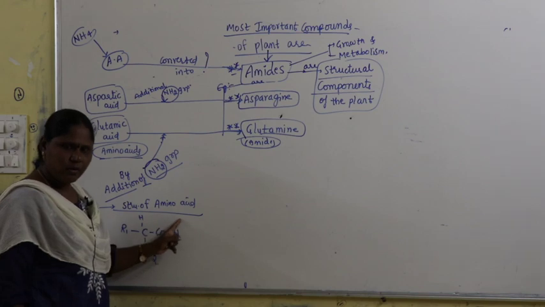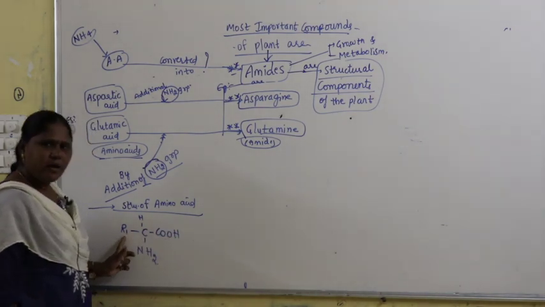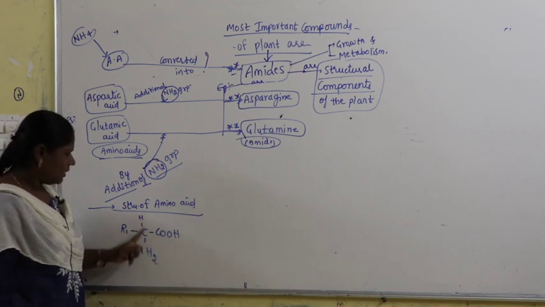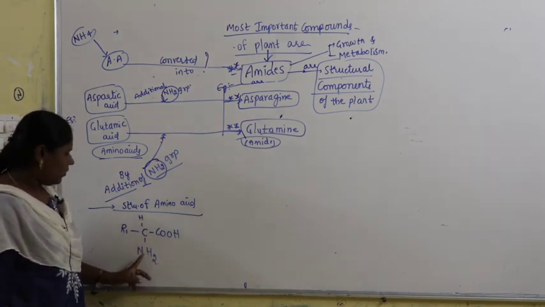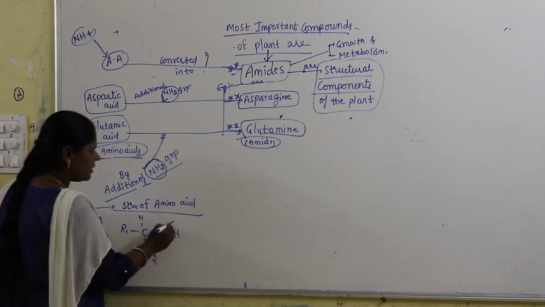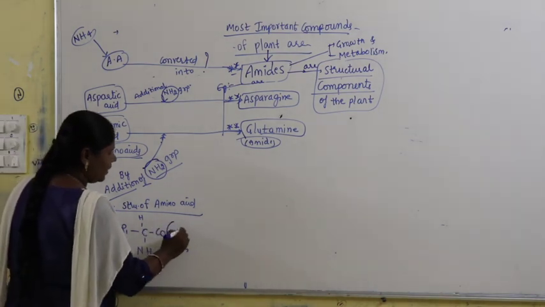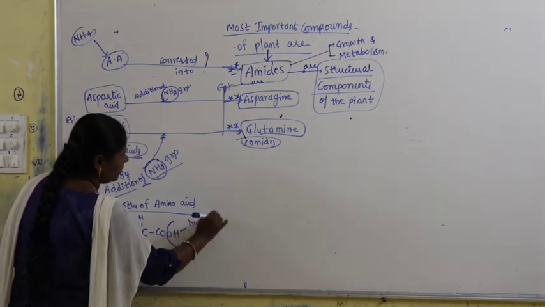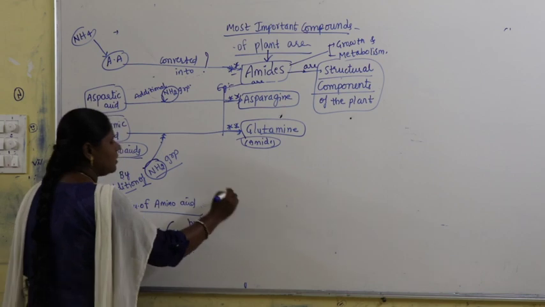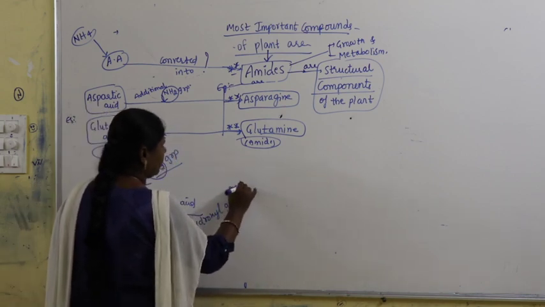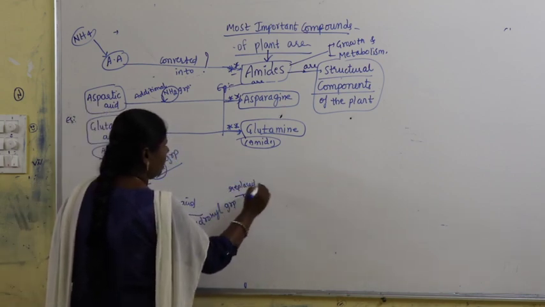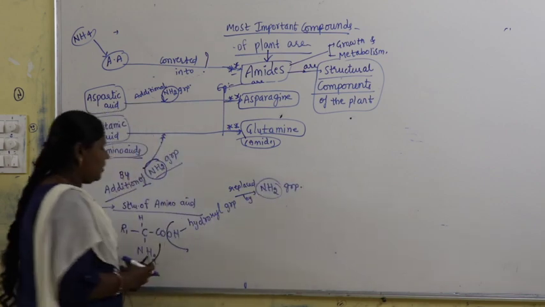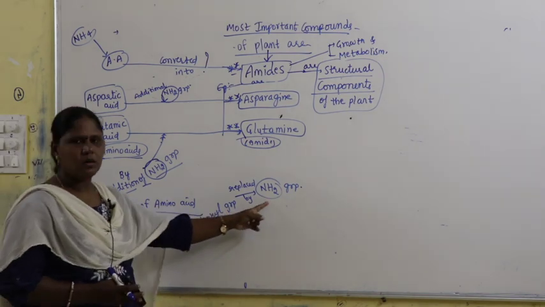In the structure of amino acid, R1 functional group is there, carboxylic acid is there, hydrogen is there, amino group is there. Now what happens here? The OH group is replaced. What is this? Hydroxyl group. Hydroxyl group is replaced by amino group.